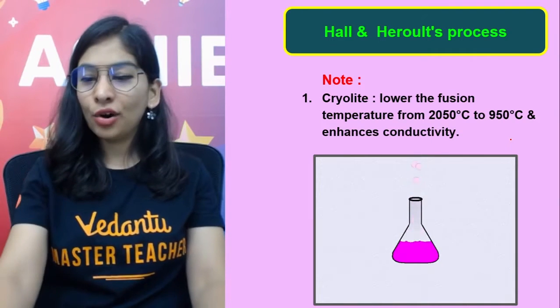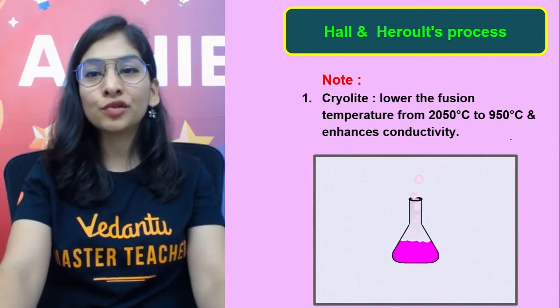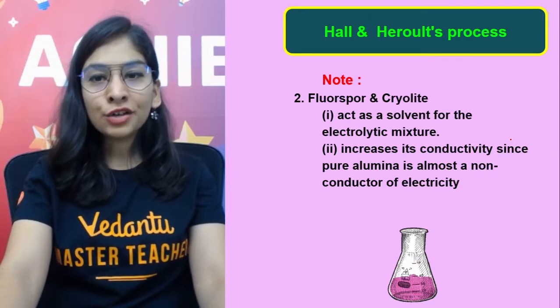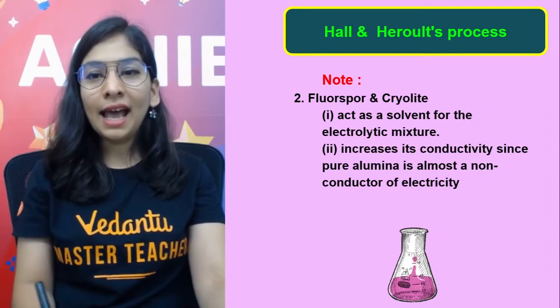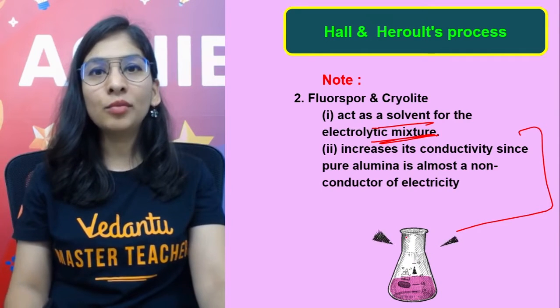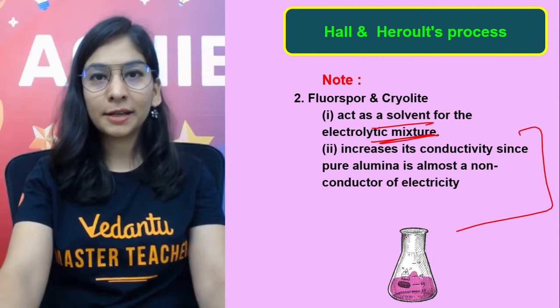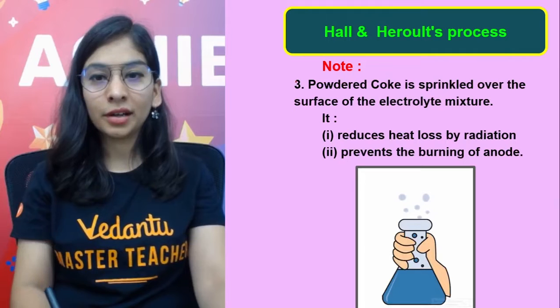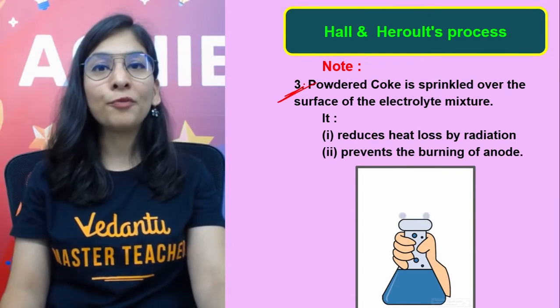All right. So awesome. This question can come. What's the use of cryolite and fluorspar? They reduce the molten temperature, act as solvent also, and make my alumina a conductor of electricity by reducing the molten temperature. This question can also come. What's the use of powdered coke?